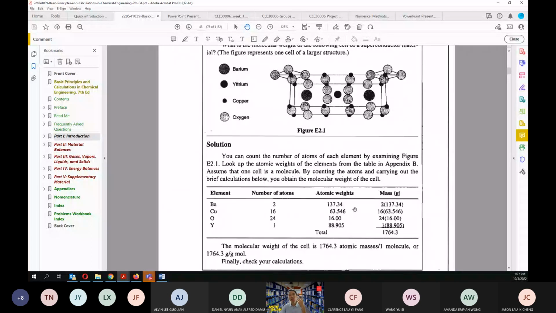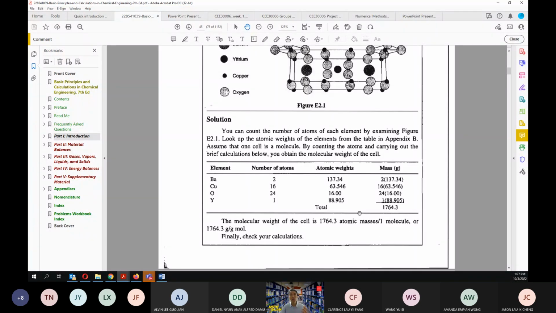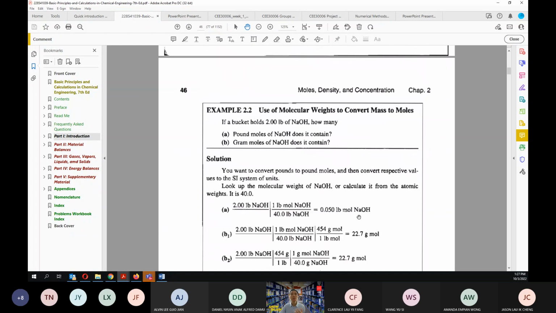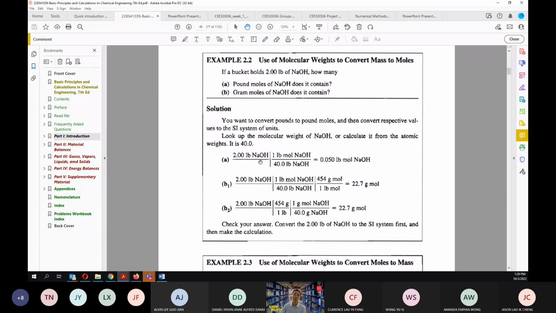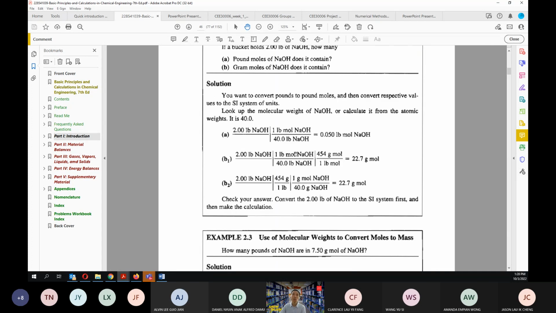So you don't only deal with the gram mole, but you can also deal with the pound mole, or you can also deal with the kilomole as well. So this comes back into here. Depending on what unit you are using, if you are using an English unit, which is the lb, then you need to use lb per lb mol. And then if you want to convert that pound mol into the gram mol, then of course you have to use the conversion between the gram and the lb, and eventually you use the molecular weight that is expressed in terms of gram per gram mol.